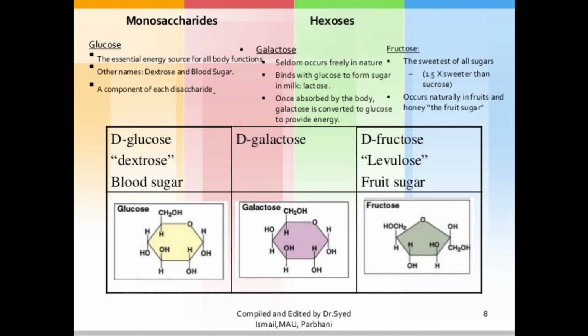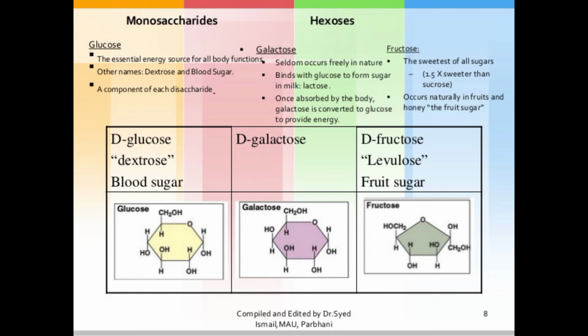D-glucose has one aldehyde group and a CH2OH group. This glucose has 6 carbon atoms, starting from carbon number 1, 2, 3, 4, 5, and 6. So 6 carbon atoms are present in this D-glucose sugar.